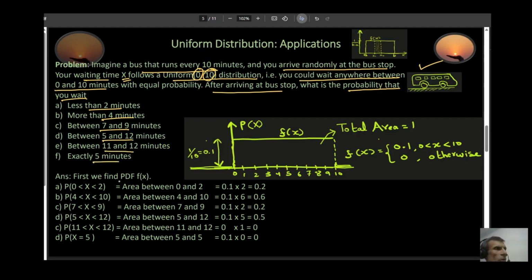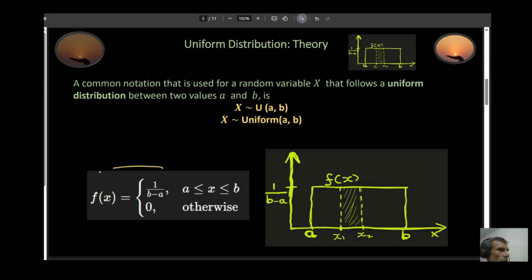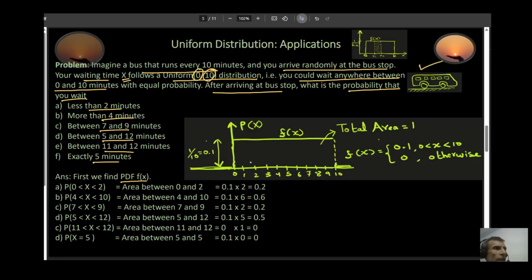So in these types of questions, the first thing you do is find your PDF f(x). Well, the expression for my PDF is right here, and I know my A. As long as you know A and B, you can derive your f(x). In this case, I know my A and B. This is my A, right? A equal to 0, and my B is equal to 10. So substituting your A and B gives me my f(x). This is my f(x) right here.